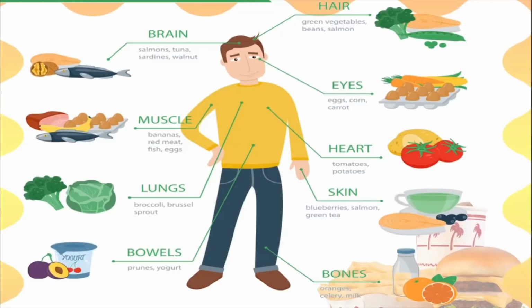Okay, if you want nice hair, then you should eat green vegetables. If you want your brain to be sharp, then you should eat fish if you are a non-vegetarian, or you can eat things like walnuts, etc. So for every part of your body, there is some food or the other which will help it to work well. Okay, so food is required now, children.